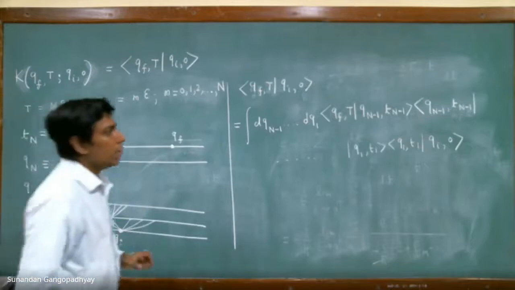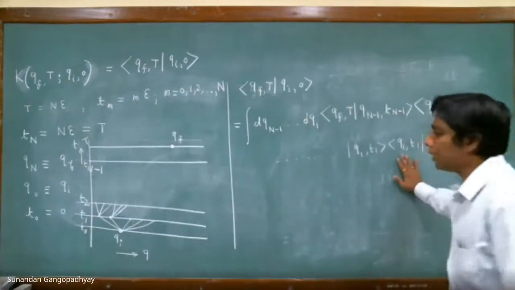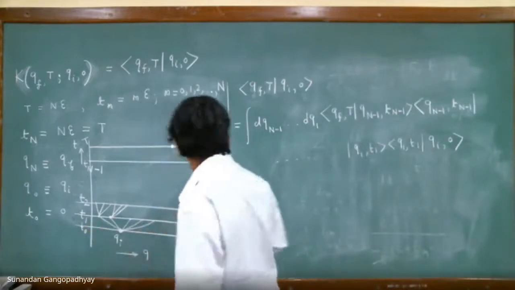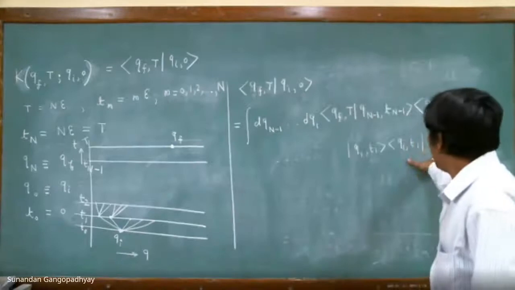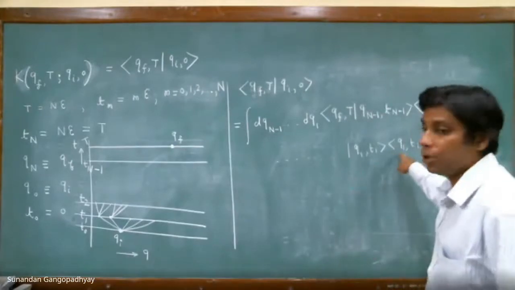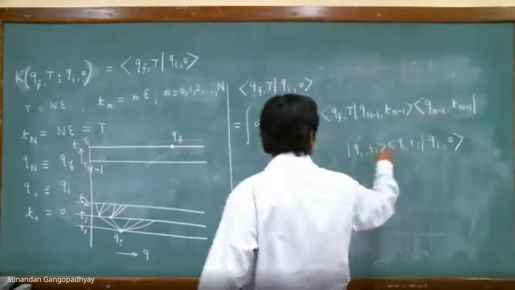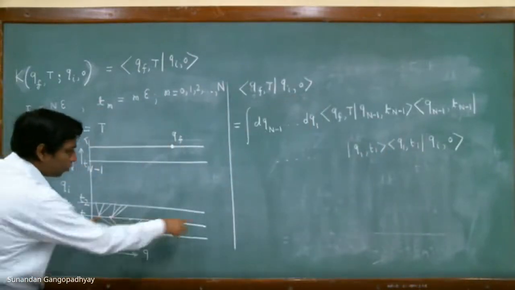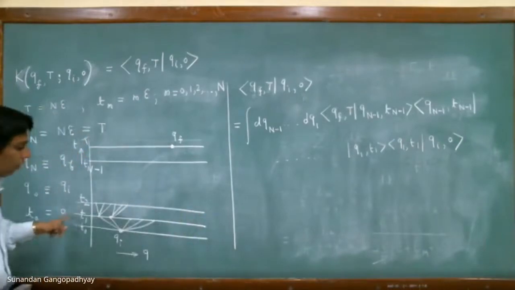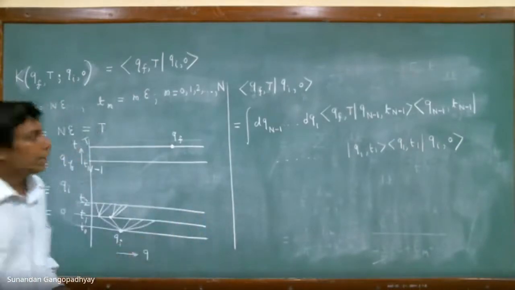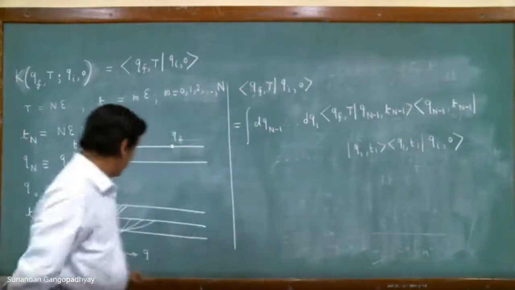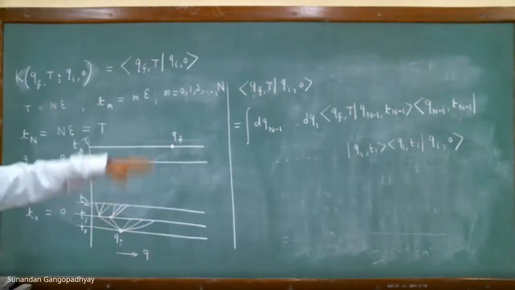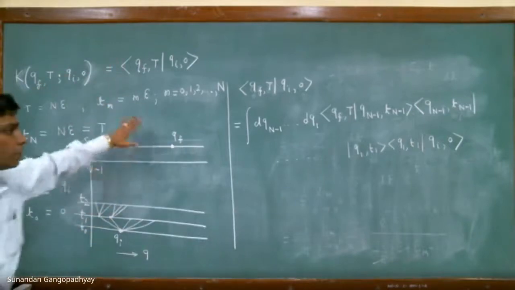Why? Because from qi 0 to q1 t1, this is basically the propagator from qi 0 to q1 t1. And it is integrated over all possible q1. See, dq1, there is an integral. So the particle from here can go to any point on this time slice, because all q1s are integrated over. Then from q1 t1 to q2 t2, if we go from this point to this point, all possible integrations are allowed over q2, and so on. So this gives you this picture.